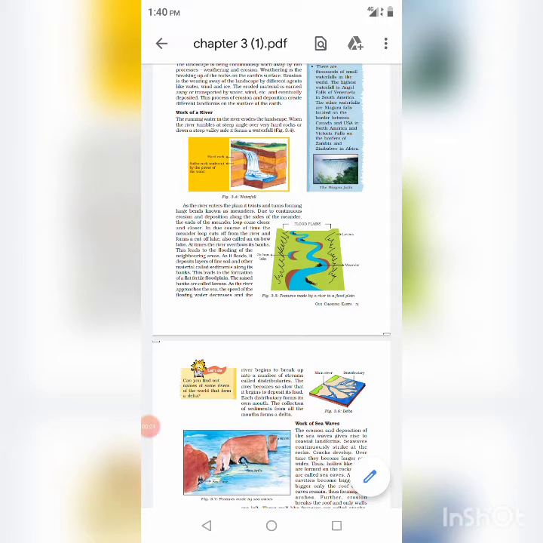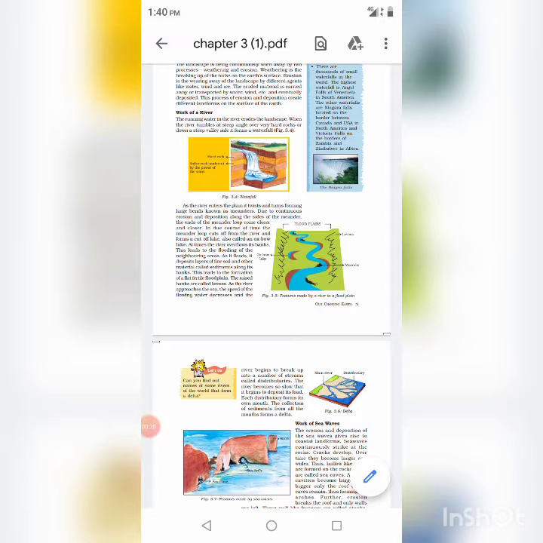The eroded material is carried away or transported by wind, water, etc. and eventually deposited. This process of erosion and deposition creates different landforms on the earth's surface.